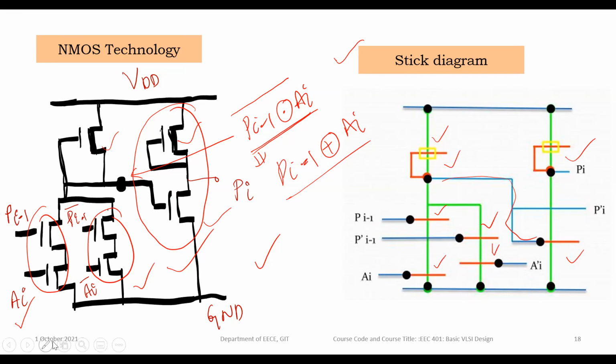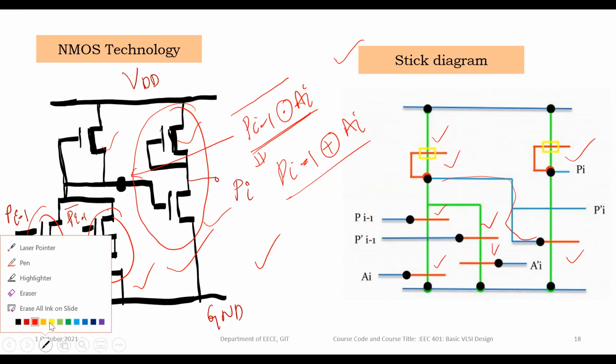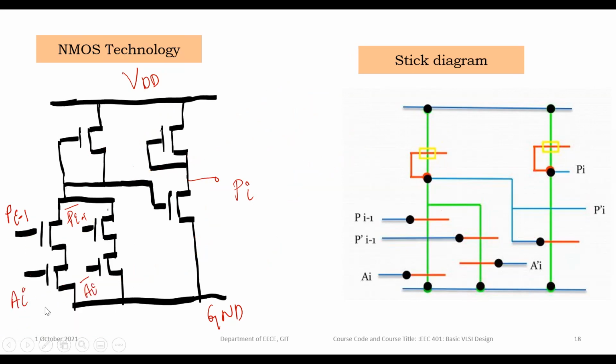This is the stick diagram and schematic for the parity generator. Okay, I hope you understand. So don't get confused with this one. The first stage generates the XNOR operation.